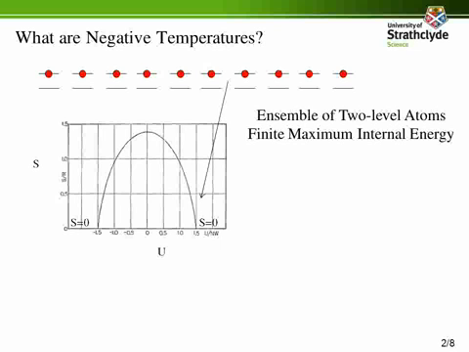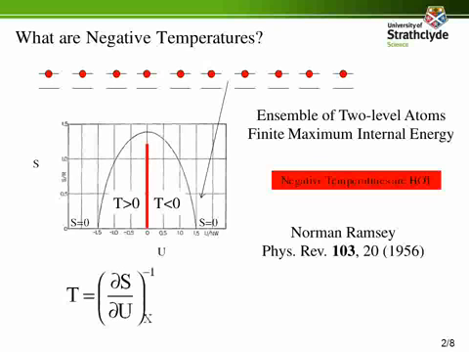This means that if we plot the entropy S as a function of the internal energy U, we obtain a curve with at least one maximum value. Since the temperature T is the inverse of the slope of this curve, we observe on the left side of the picture positive slopes corresponding to positive temperatures. At the maximum, a zero slope where we have infinite temperature, and on the right of the picture negative slopes and negative temperatures. This means that negative temperatures are extremely hot and above the infinite temperature point. This does not in any way violate the absolute zero temperature introduced by Lord Kelvin.